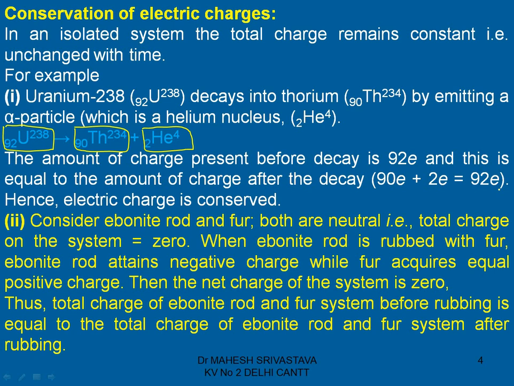Now I already explained that when we take an ebonite rod and rub it with fur, both get electrified. So here we have to take a system of ebonite rod and fur. When we are not rubbing these two bodies with each other, at that time both are neutral. So the total charge on that system is 0.